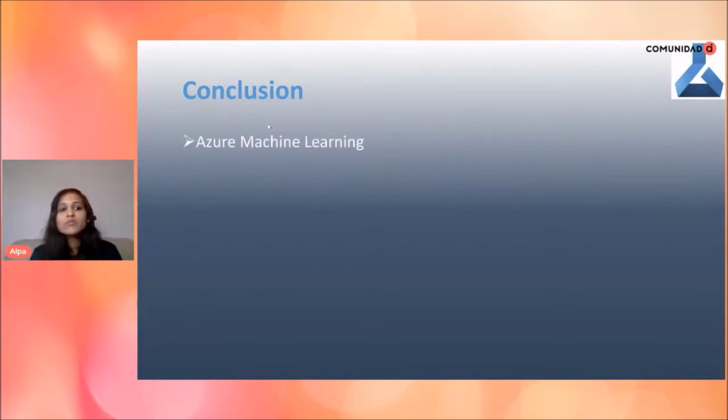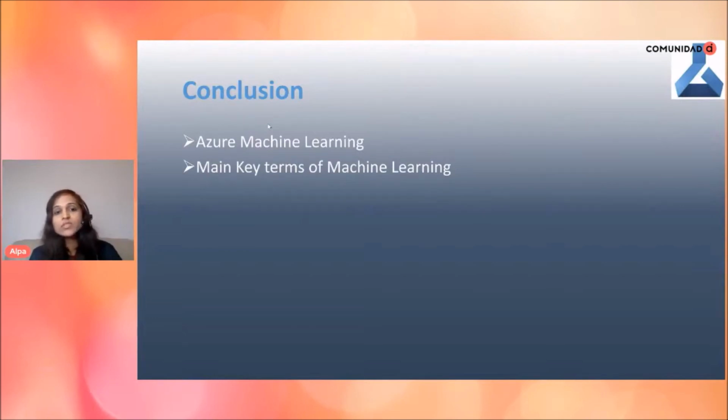So initially we have seen Azure Machine Learning, which is a cloud-based service. You don't need to worry about compute infrastructure or web server configuration or installation. It is ready for you, and you can just build your pipeline there. And it's a no code or low code solution as well, and it can create first code for you as well.